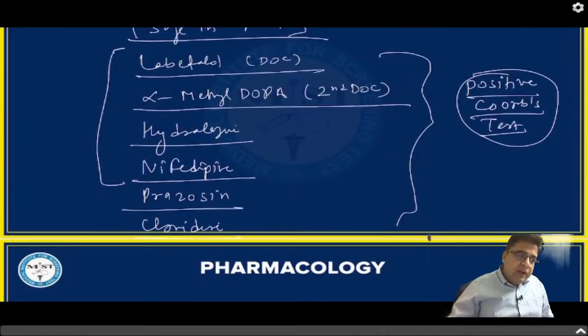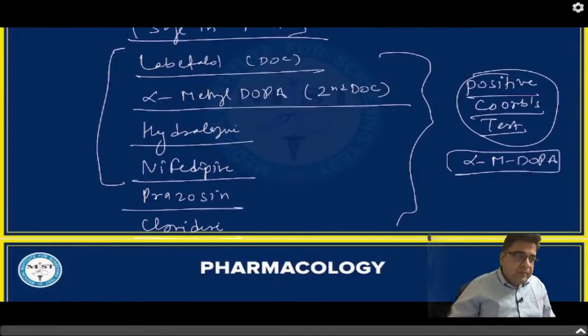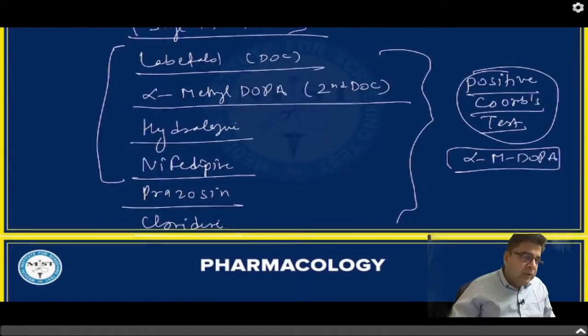Answer is methyl dopa. So alpha methyl dopa is a drug which can result in positive Coombs test. So to some extent hydralazine can also cause. But the best answer, the maximum risk is with methyl dopa, and that is why this medicine will cause hemolytic anemia, autoimmune hemolytic anemia.